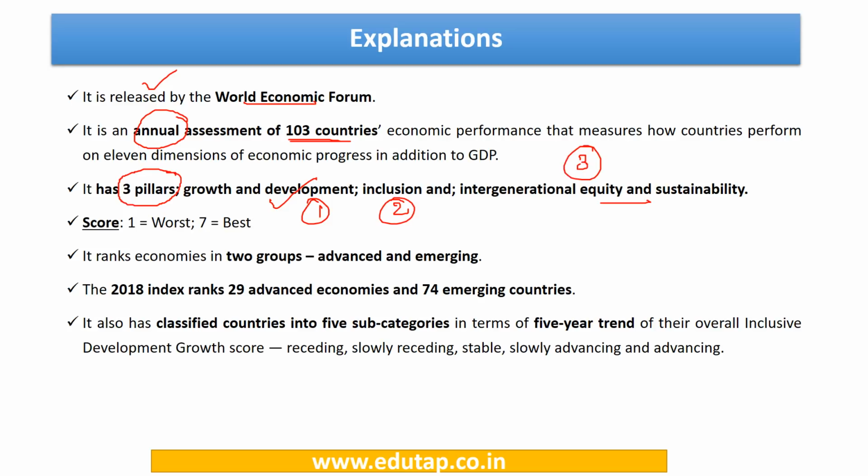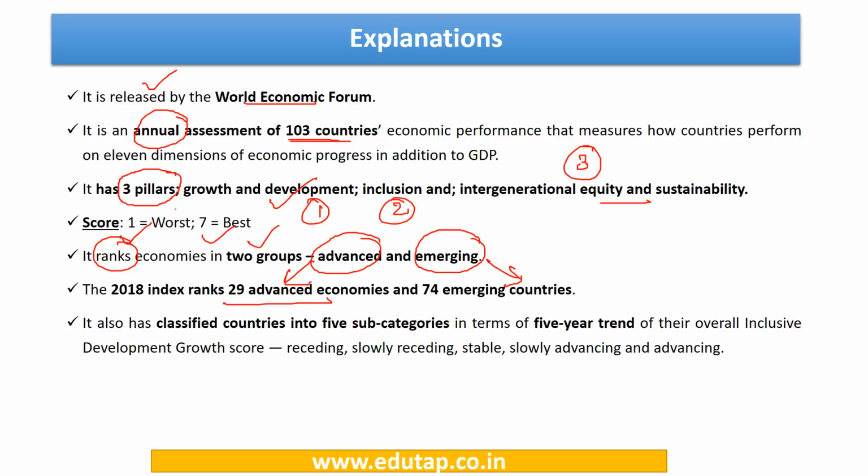Okay, score is given from 1 to 7. 1 is worst and 7 is best. Now we need to note that this particular index ranks the economies into two groups, separately for advanced and separately for emerging. Okay, so it ranks 29 advanced economies and 74 emerging economies.